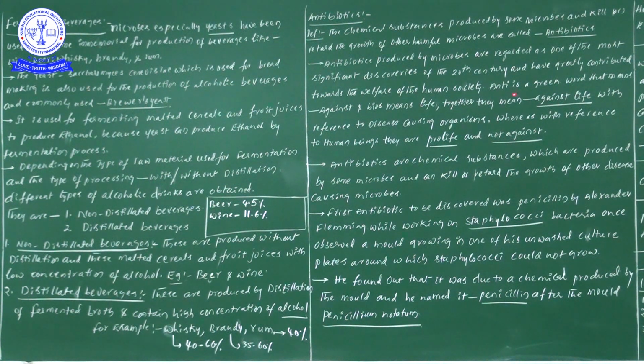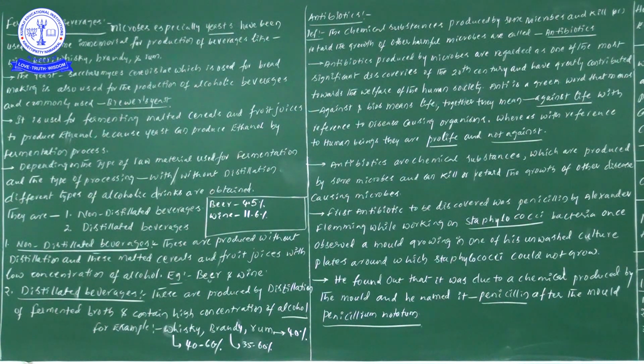In antibiotics, anti is a Greek word that means against, and bios means life. Combined, they mean against life, or against life with reference to disease causing organisms.